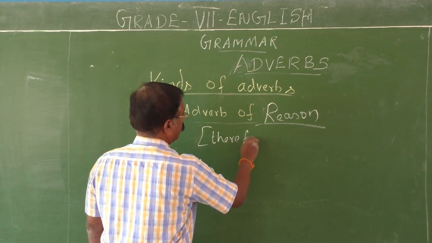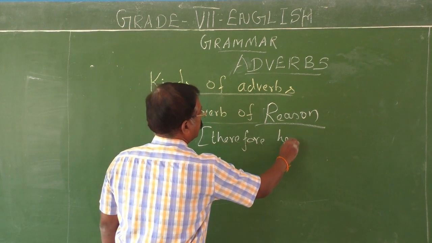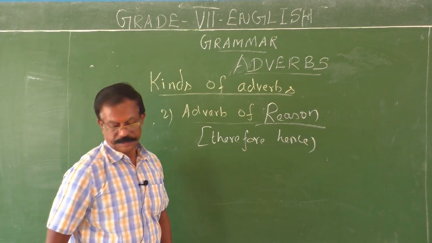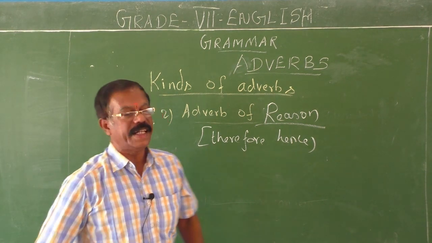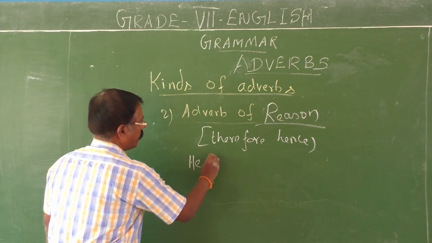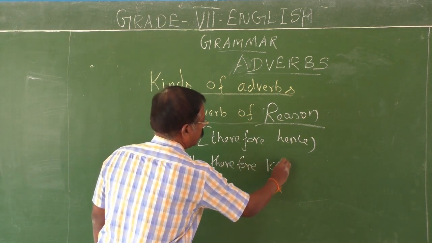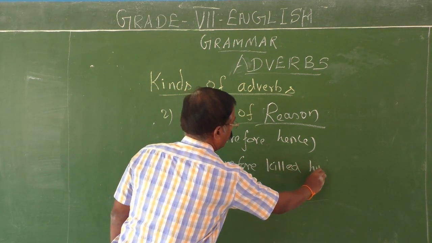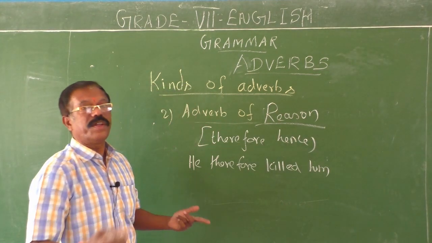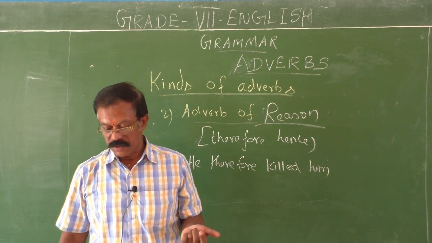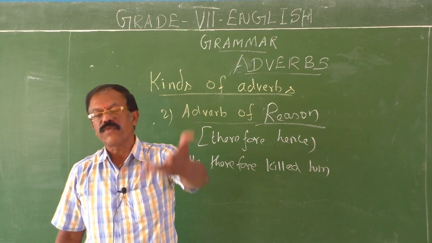Therefore, hence, adverb of reason. He therefore killed him. Why did he kill him? Therefore he killed him. So it answers the question why, the reason for an action.